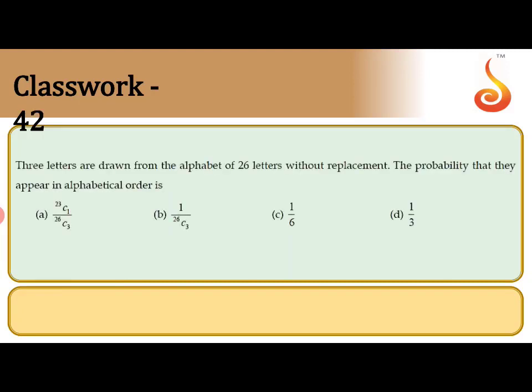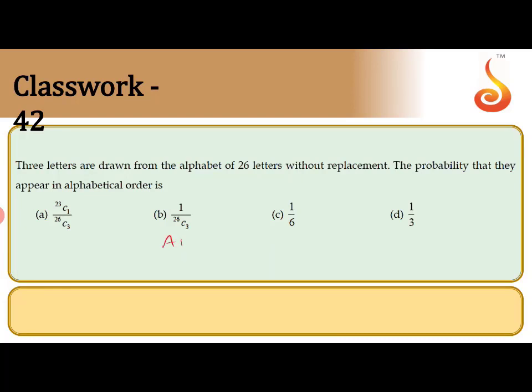The letters are drawn from an alphabet of 26 letters without replacement. What is the probability that they appear in alphabetical order? So you can choose the letters from the alphabet of 26 letters without replacement. The probability that they are in alphabetical order: you can take 3 letters.